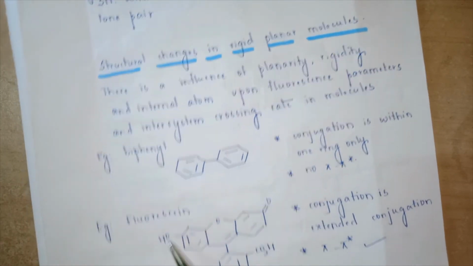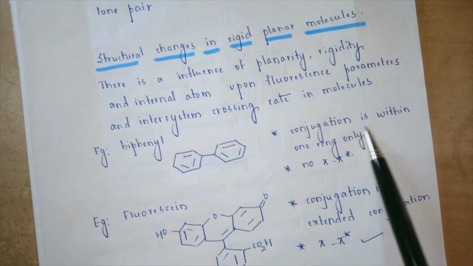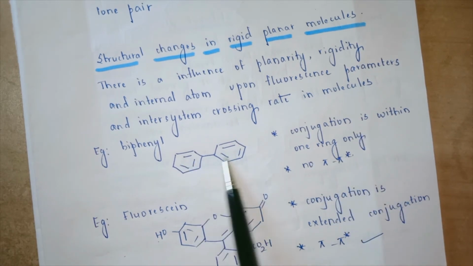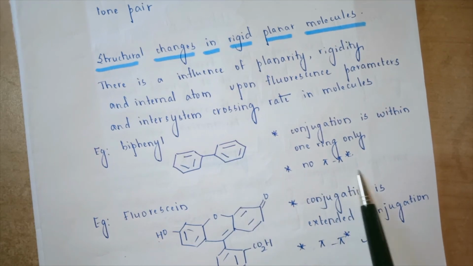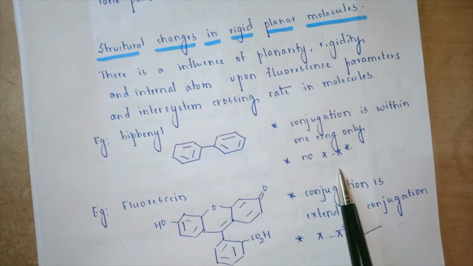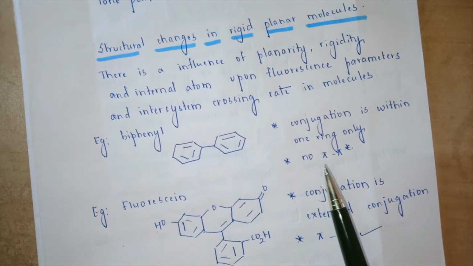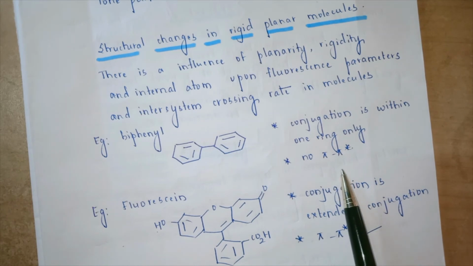Let us see this with an example of biphenyl. In this biphenyl system, the conjugation is within one ring only. It does not cross along the two ring system. Hence there is no pi to pi star transition, and when there is no pi to pi star transition, obviously there is very little emission. Though there is a pi to pi star transition in UV visible spectroscopy, in emission spectroscopy this is lost.